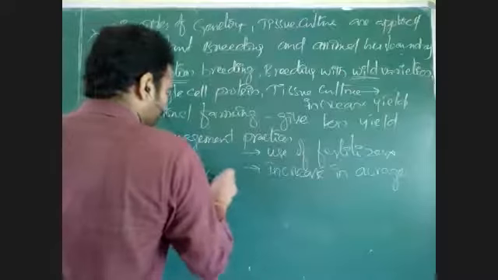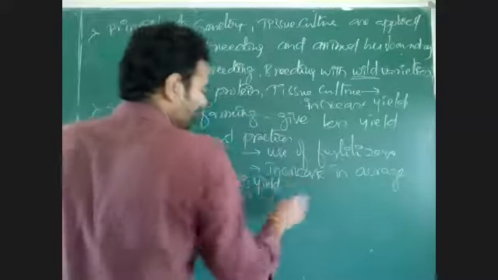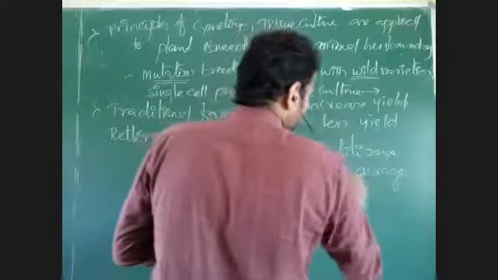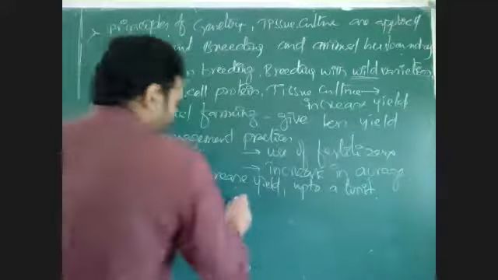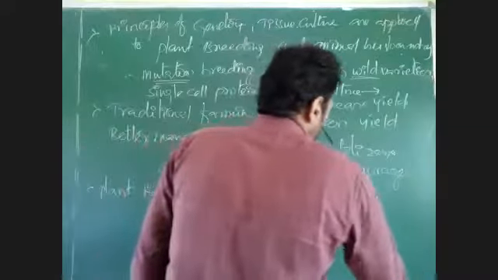These can increase yield, but up to a limit only. They cannot increase it very much. Much yield cannot be increased by using fertilizers or by increasing the land. But plant breeding technology can increase yield up to the maximum. We can get maximum yield by using the plant breeding method.